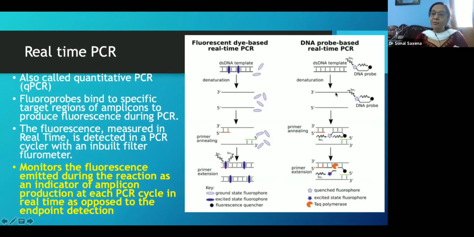Every time the DNA multiplied and the copies increased, the probe also increased, and you would see more fluorescence emitted. So basically it monitors the fluorescence emitted in the reaction as an indicator of amplicon production at each cycle, as compared to an end point which you see in a PCR.